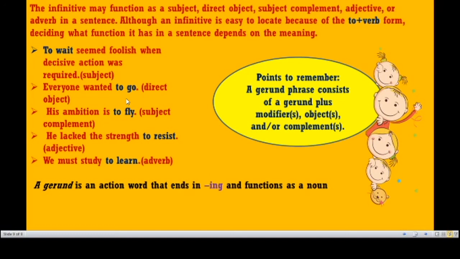So gerund. What is a gerund actually? An action word which ends in ing form. That is a gerund: walking, going, liking, swimming, jumping. All these words which end in ing are called gerunds. So before winding up this class, you have to remember some points. A gerund phrase consists of a gerund plus modifiers, object, and complements. So infinitive and gerund is nothing but this.